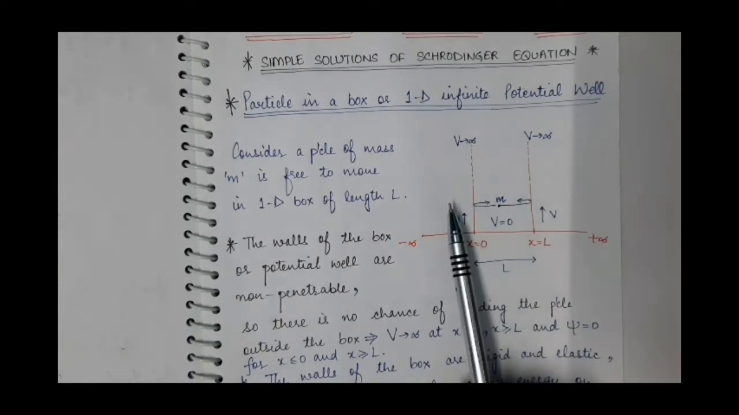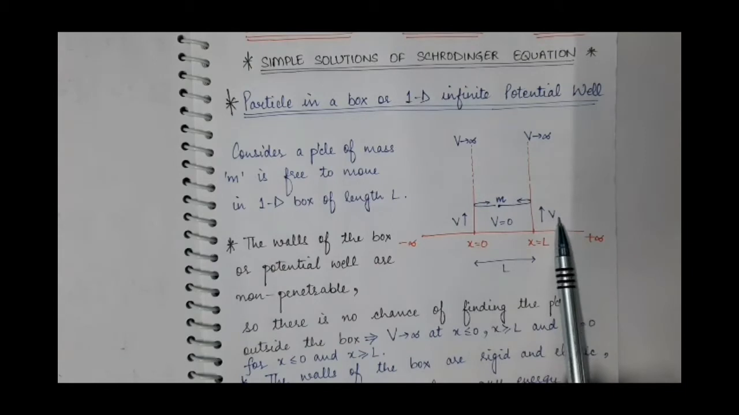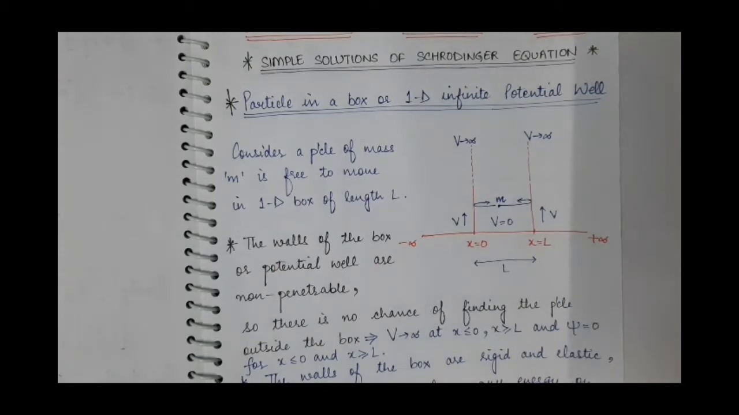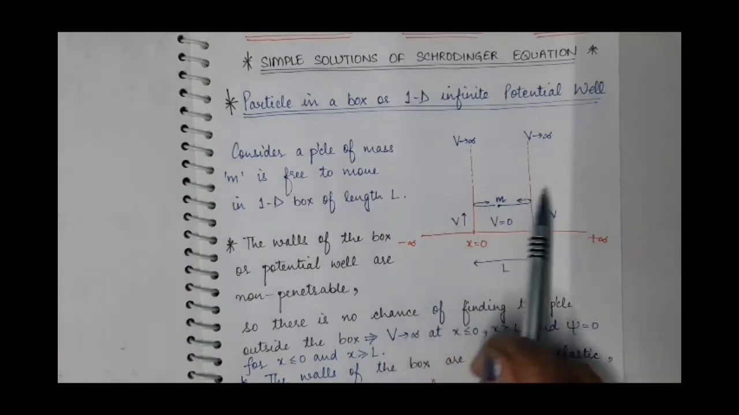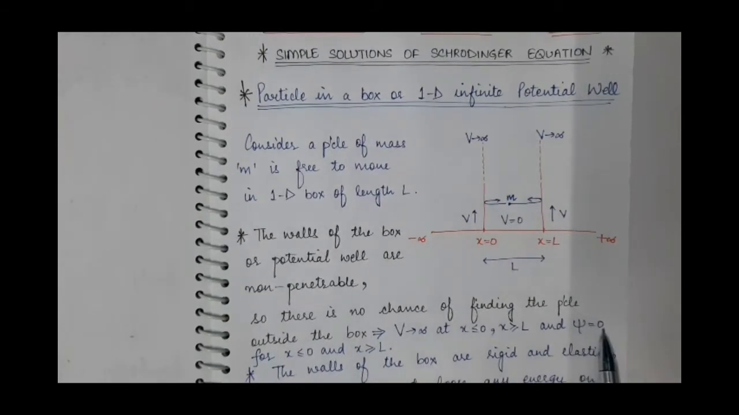So the probability of finding the particle outside this box, in these two regions, is 0. If the probability of finding the particle outside the box is 0, then what will be the value of psi outside the box in these two regions? It will be 0. So psi approaches 0 for x less than or equal to 0 and for x greater than or equal to L.